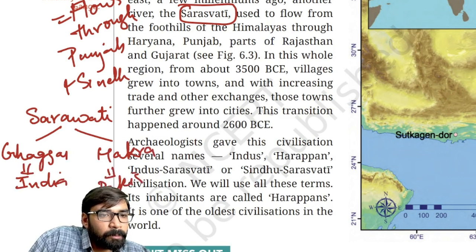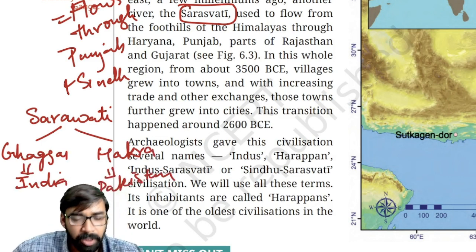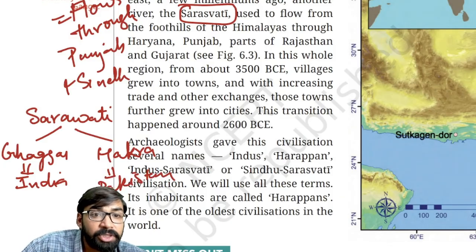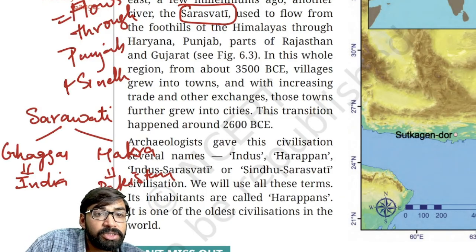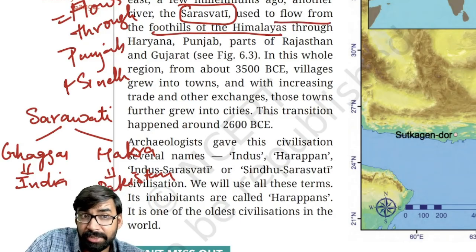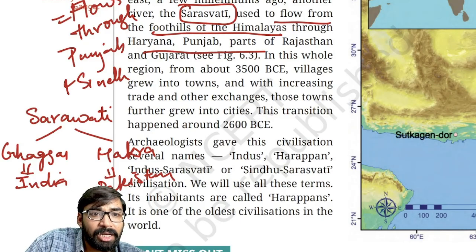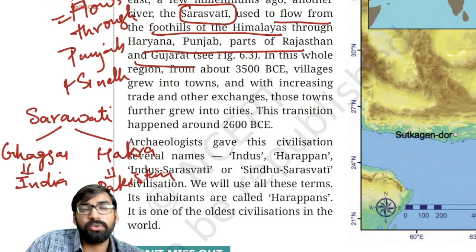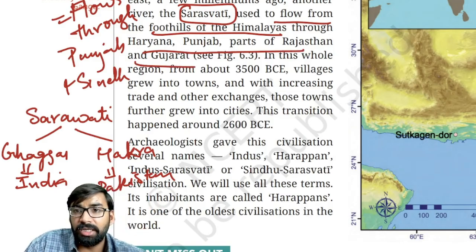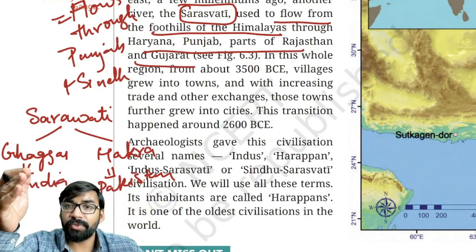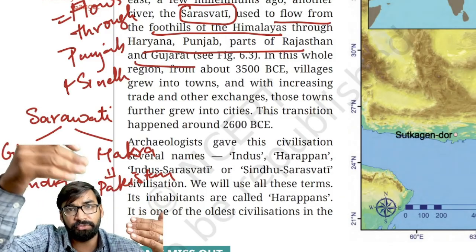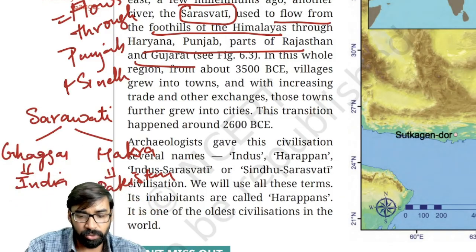Now, Saraswati River, as you can see here, originates or flows from the foothills of Himalayas through Haryana, Punjab, parts of Rajasthan, and then Gujarat. Clear? That was the flow of Saraswati River from the foothills of Himalayas till Gujarat.